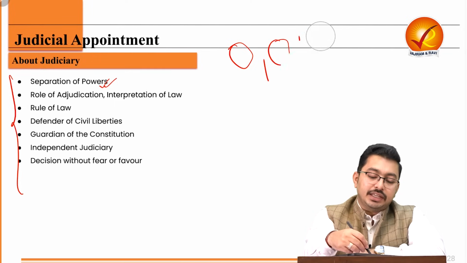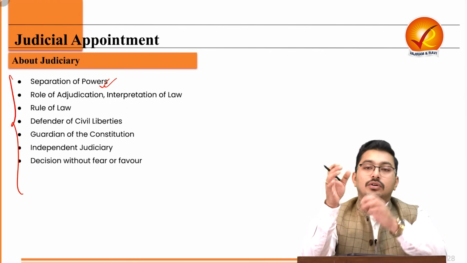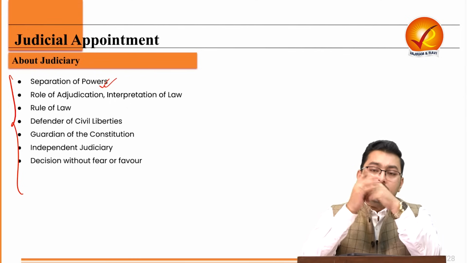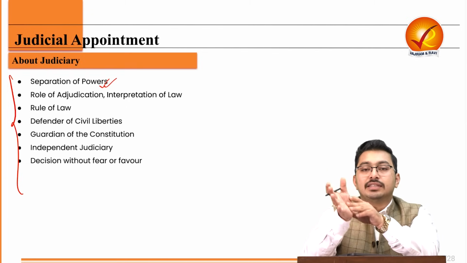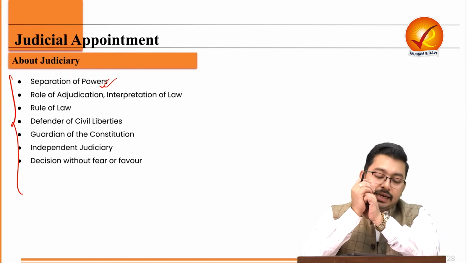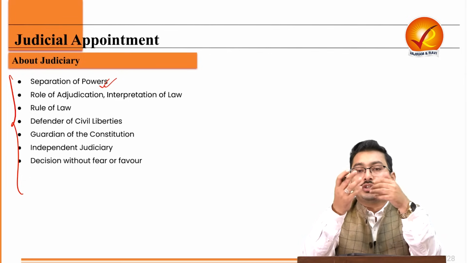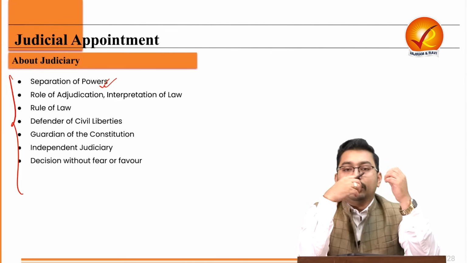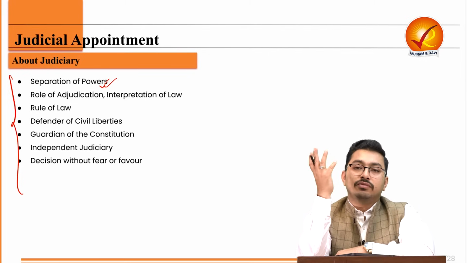Now, the judiciary has the role of adjudication, to tell us, if there are two parties who are contesting a particular issue, the judiciary will take the decision whether one is right or one is wrong. Then it is also the final interpreter of a law of our constitution also. So multiple roles the judiciary plays, which are fundamental to the good governance of this country.